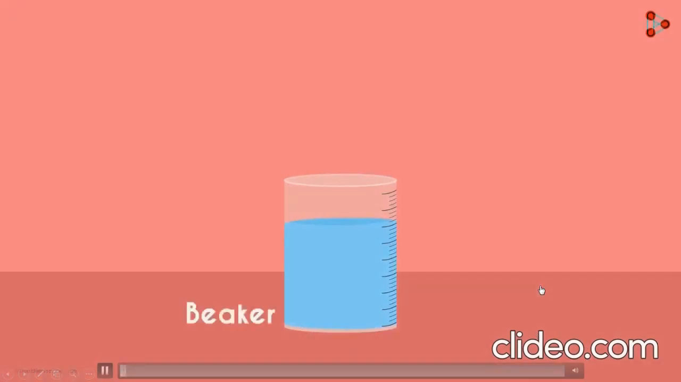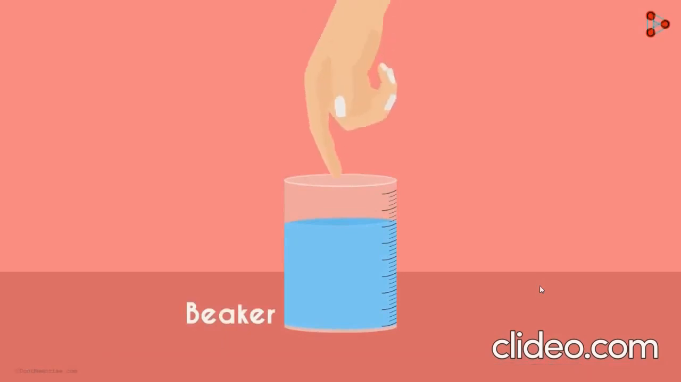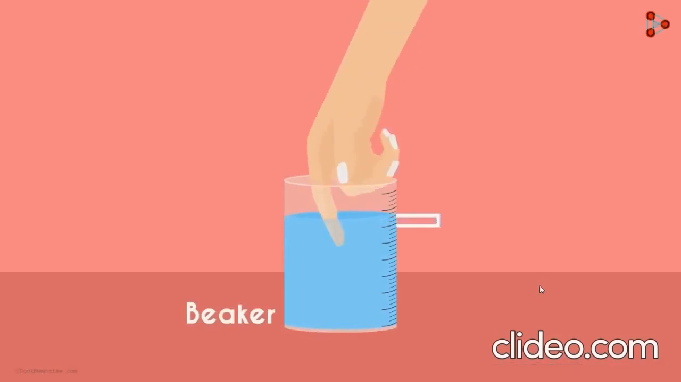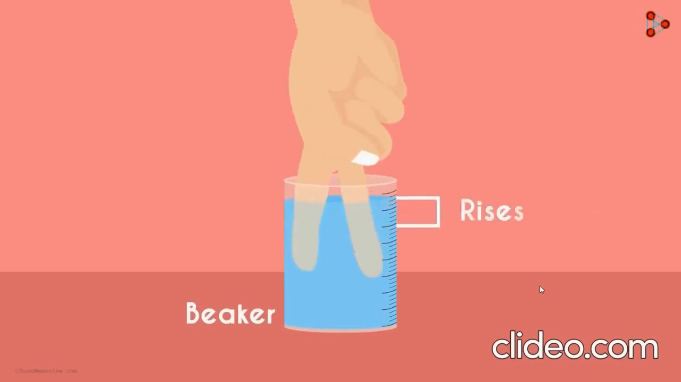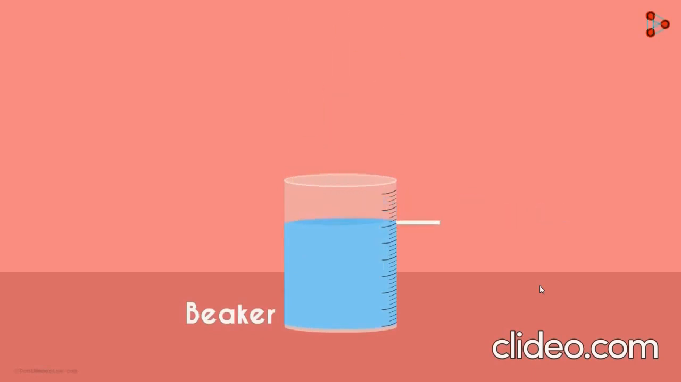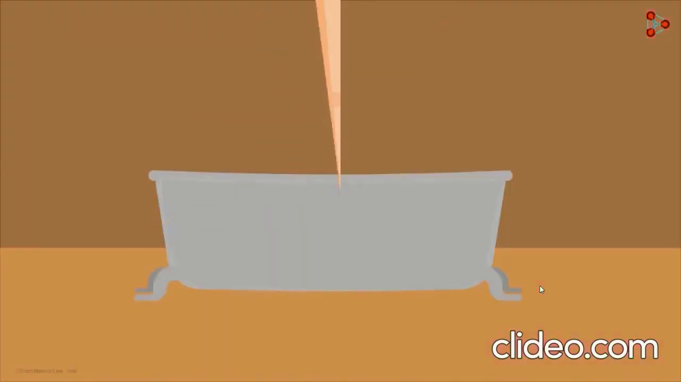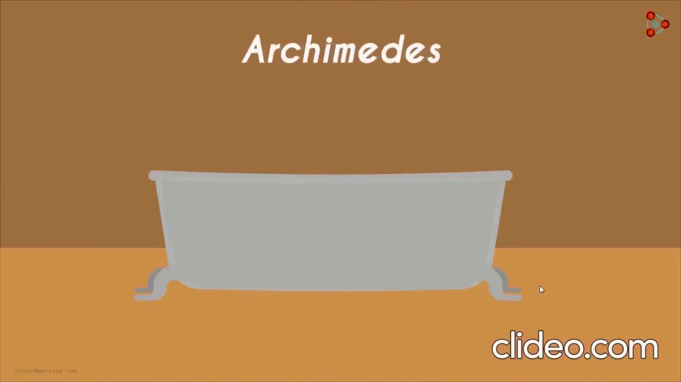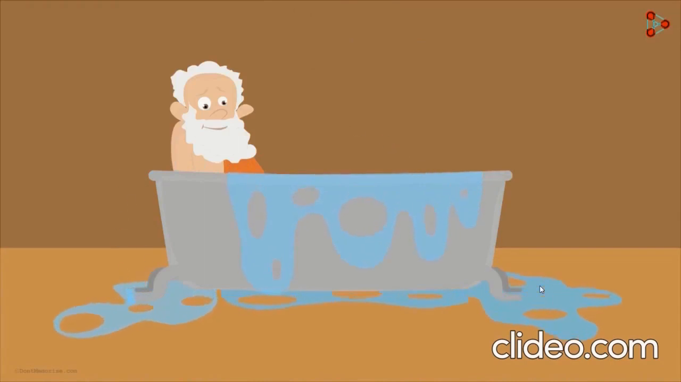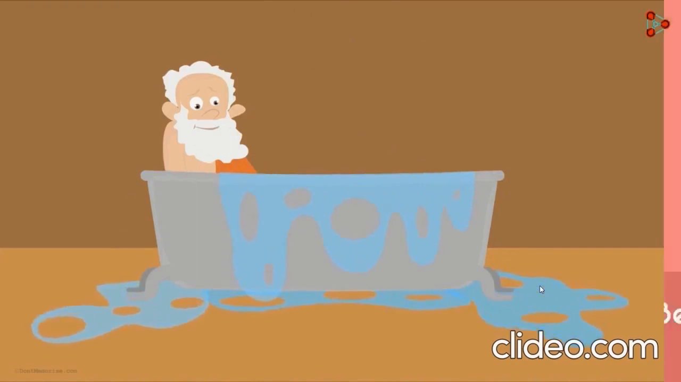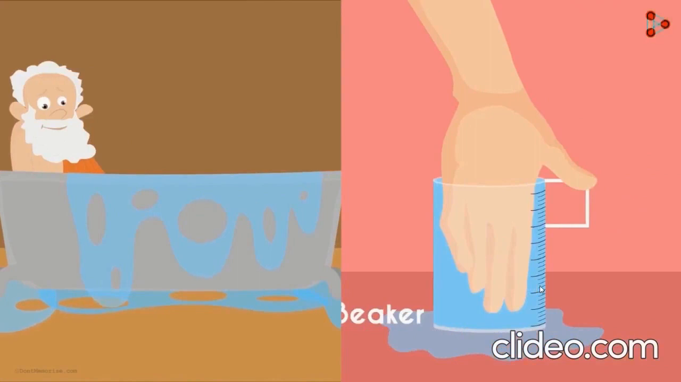Then you have a beaker filled with water and you put your index finger inside it. You'll observe that the water level rises slightly. You put in 2 fingers, the water level rises a bit more. And now when you put in your hand up to the wrist level, you'll see that the water level increases significantly. The ancient Greek mathematician Archimedes observed something similar when he got into a bathtub. When he got in, he realized that the level of water went up. In both cases, you notice that the water is displaced by the object that goes in.